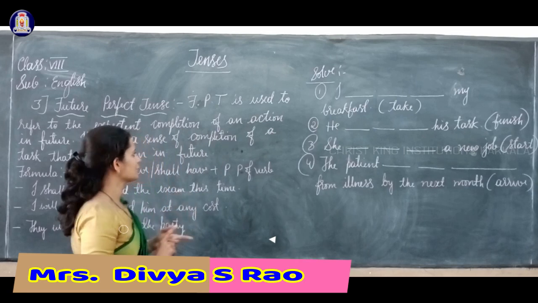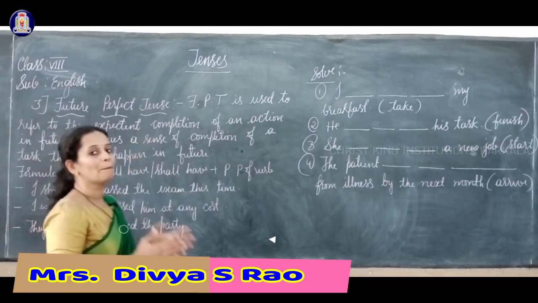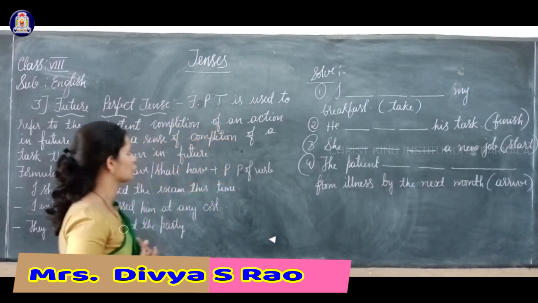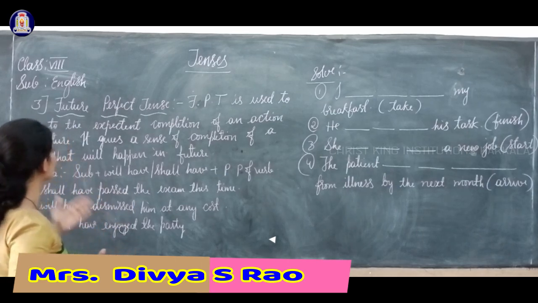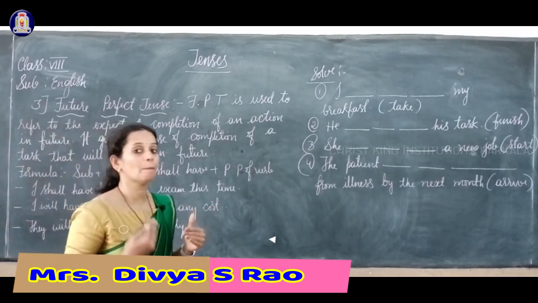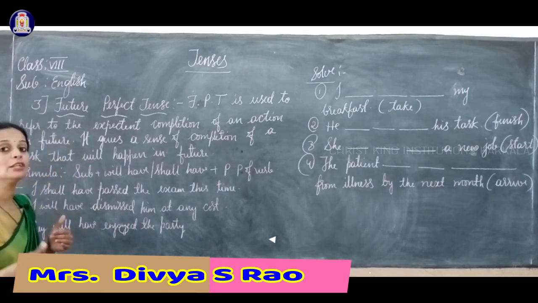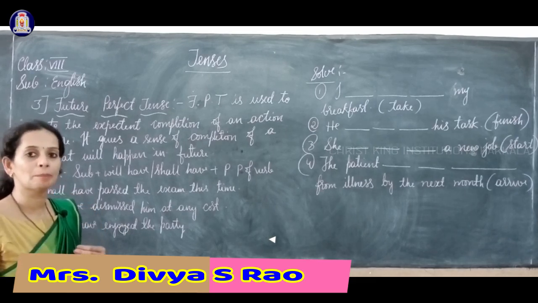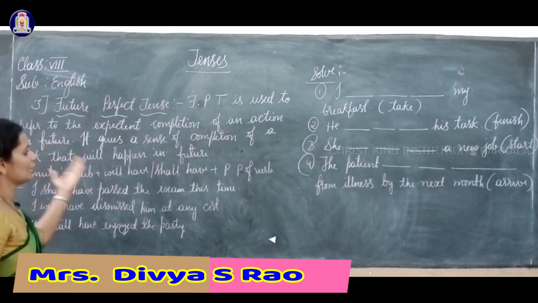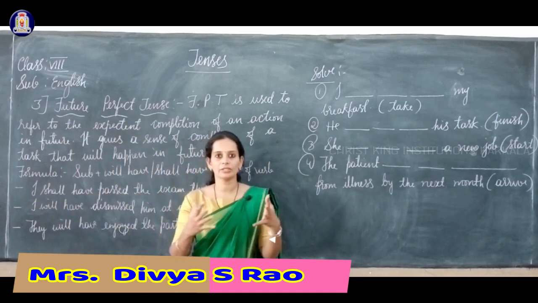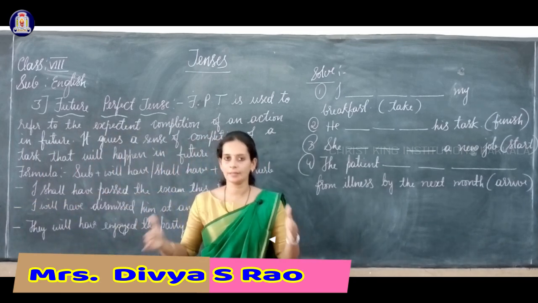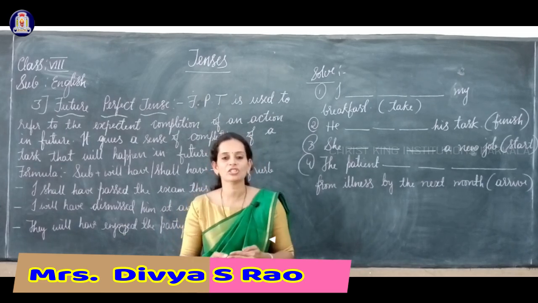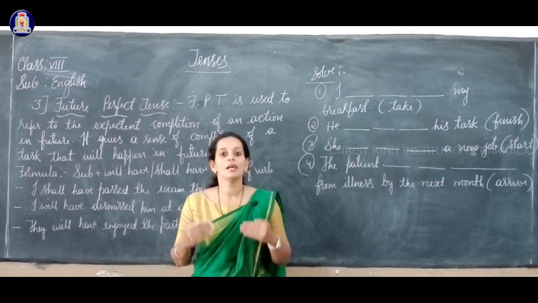Okay, now let us move on to future perfect tense and let us see what we mean by future perfect tense. What's its definition? Future perfect tense is used to refer to the expected completion of an action in future, and it also gives us a sense or an idea of completion of an action that will happen in future. Okay, we'll come to know that this action is going to complete in future. So future perfect tense tells us about the completion of an action in future.